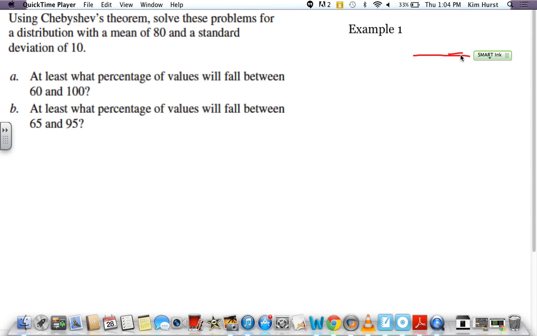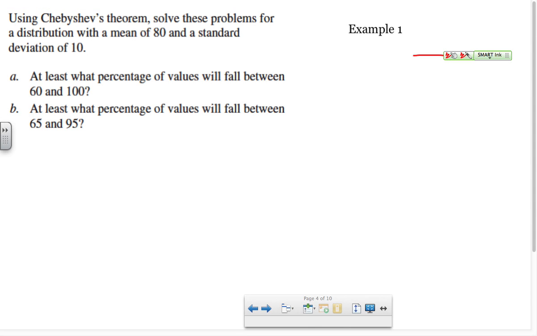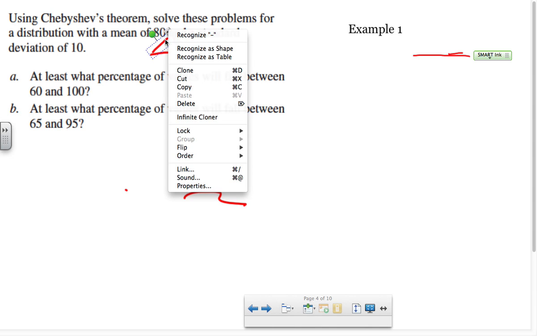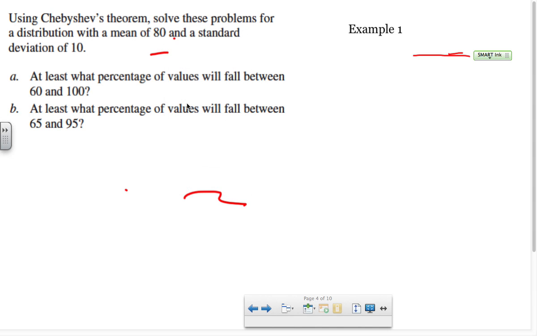Sorry about the line. Using Chebyshev's theorem, we are going to solve these problems. Again, this is not something we're going to use a whole lot of. We have this number here that's 80. Solve the problem for a distribution with a mean of 80. We have no reference for what this is or what it's representing. It's just a distribution. It doesn't matter if it's a normal distribution or not. The mean is 80 and the standard deviation is 10. At least what percentage of values will fall between 60 and 100?